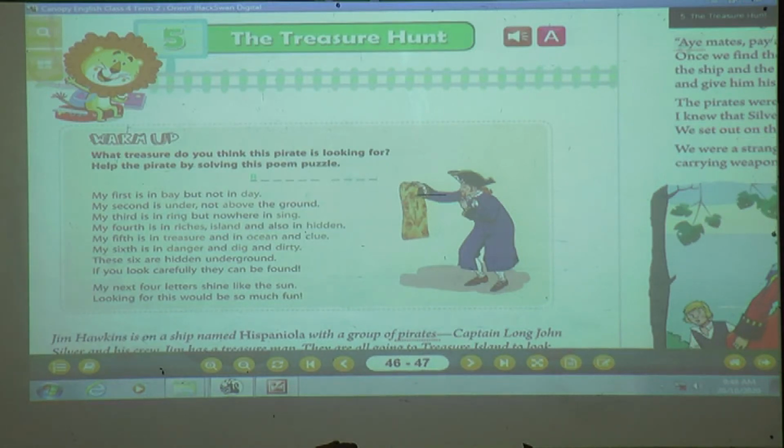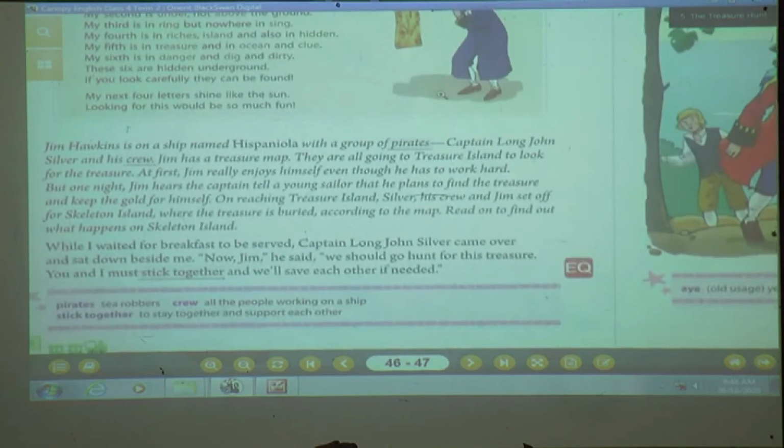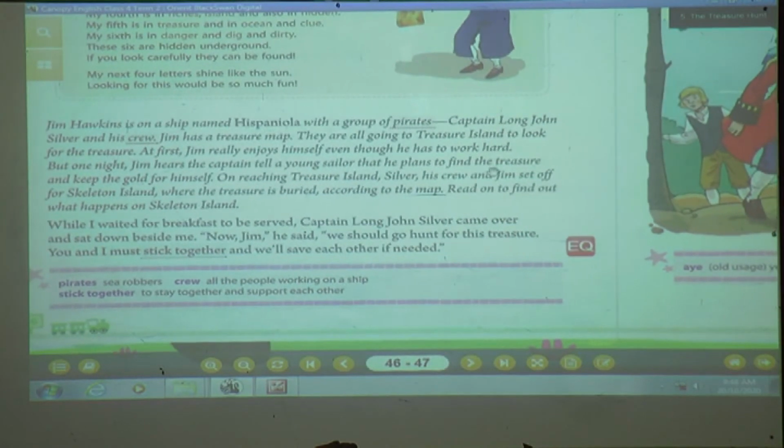lesson number 5. So what is the lesson name, students? Yes, the Treasure Hunt. As I have introduced, now all are on the way to hunt the treasure. Hunt means what, students? Yes, in search of that treasure. And where is it? Yes, it is on Treasure Island. Now we are just going to see what happened in this lesson, whether these people got the treasure or not. Ready, students?